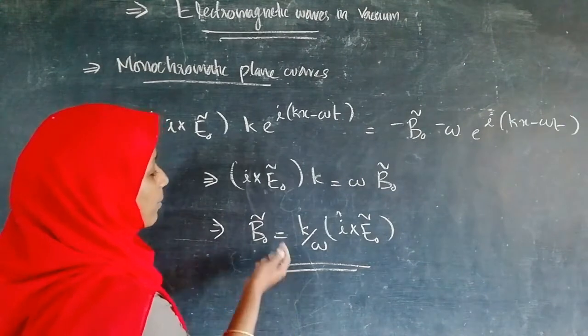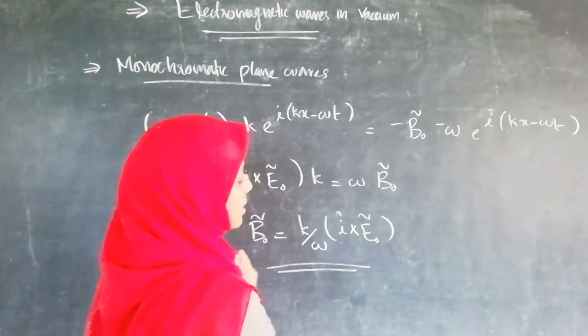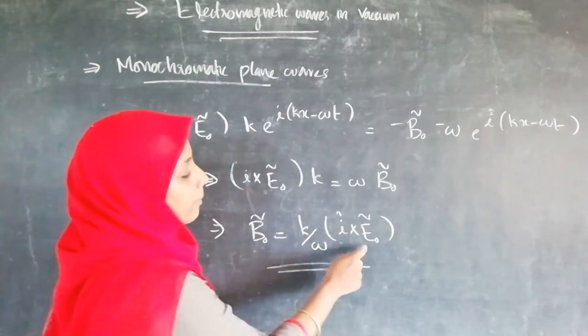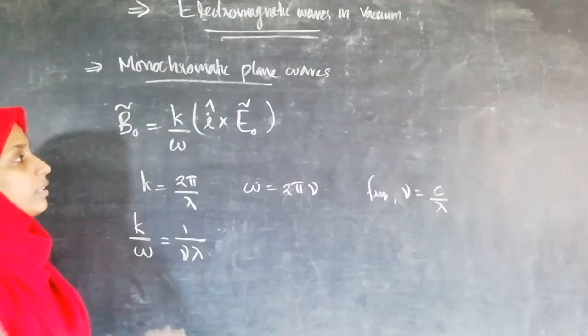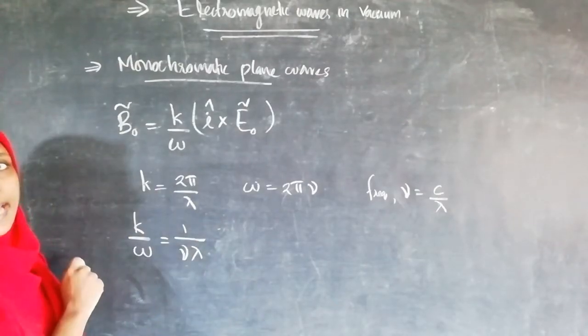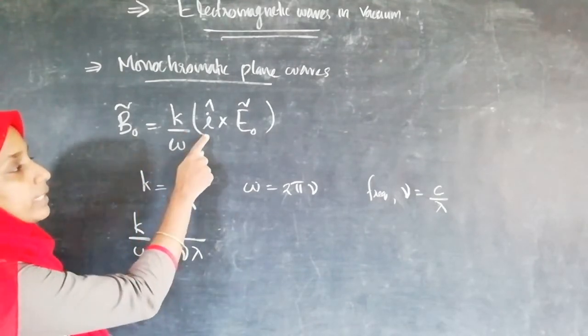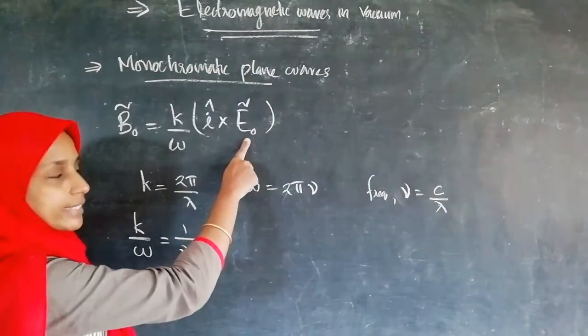By rearranging, I am going to write it as B0 equal to k by ω i cross E0, which is the relation connecting the electric and magnetic complex amplitudes. We can explain this equation as: the magnetic field vector is perpendicular to both the direction of propagation of the wave and the electric field vector.